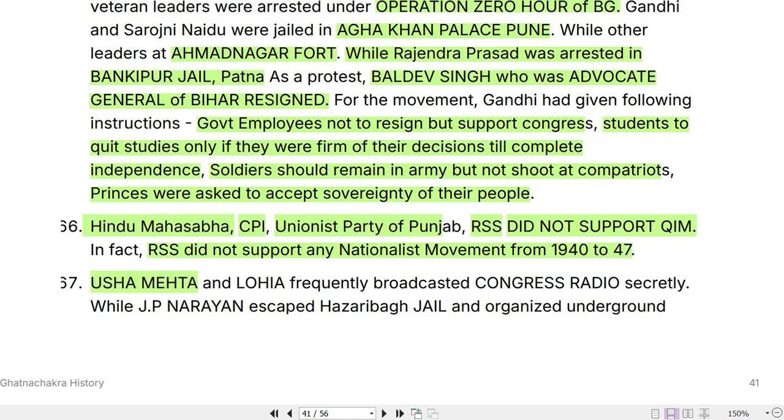These two leaders, Usha Mehta and Lohia, they frequently broadcasted the Congress radio secretly, while JP Narayan escaped the Hazaribagh jail. Now, don't get confused between Hazaribagh jail and Bankipur jail, right? So we talked about Usha Mehta and Lohiya, and they broadcasted Congress radio secretly while JP Narayan escaped Hazaribagh jail.